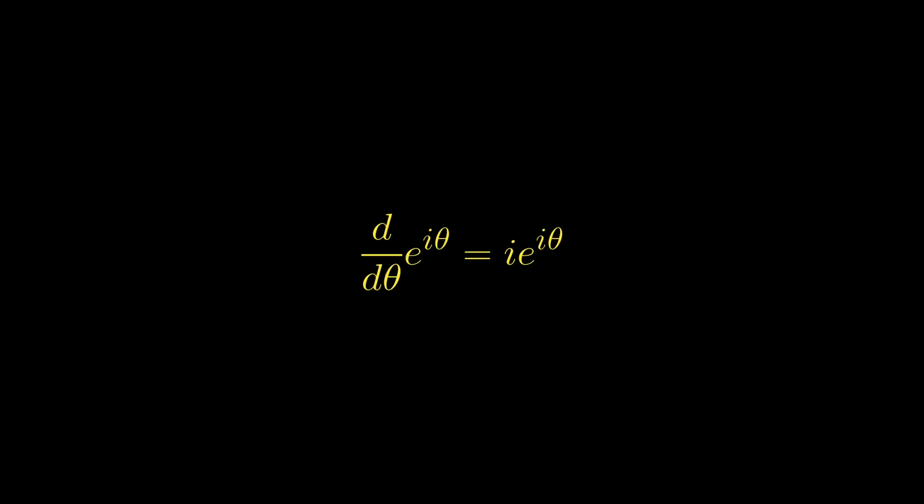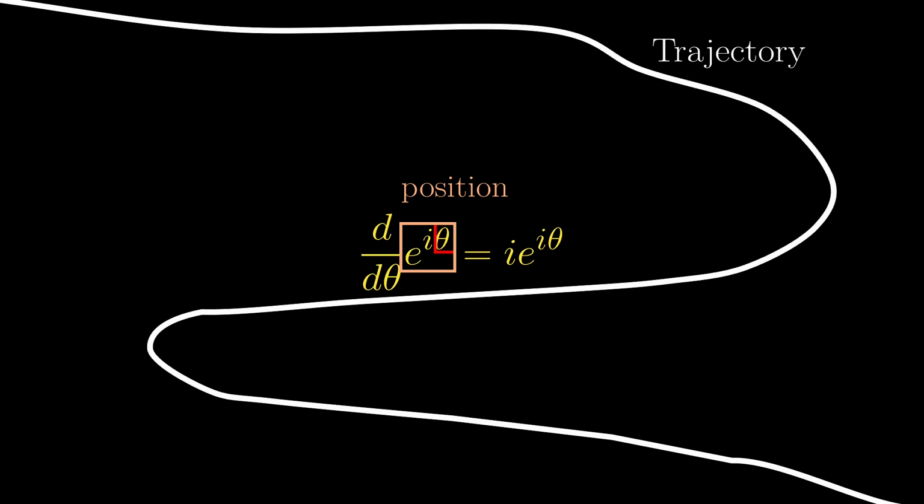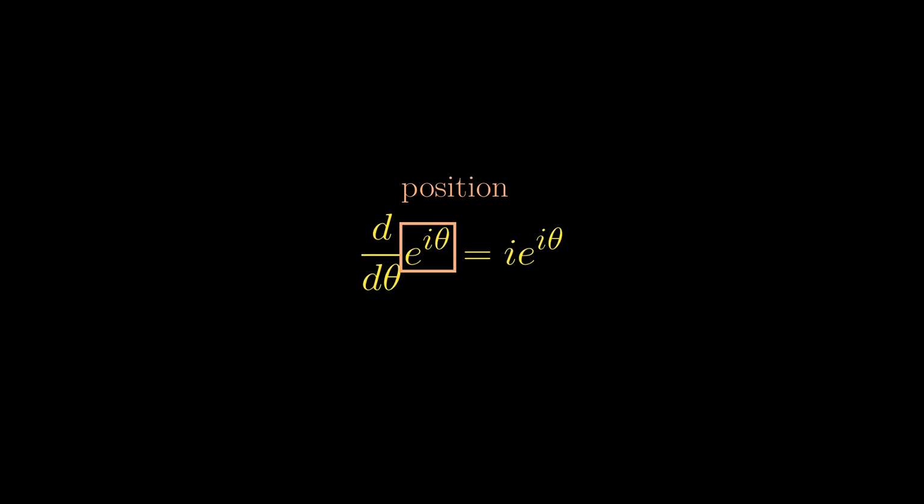First of all, we need to understand what this derivative means. e to the i theta can be thought of as your position on the complex plane. But the position changes with theta, so the changing positions create a trajectory. In this case, the trajectory isn't random, it is governed by this derivative equation, where the left-hand side denotes the velocity of a particle following the trajectory.